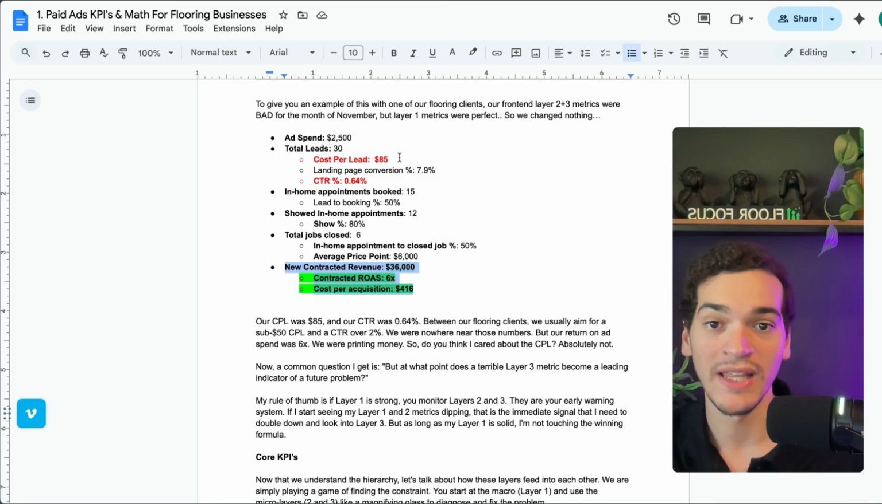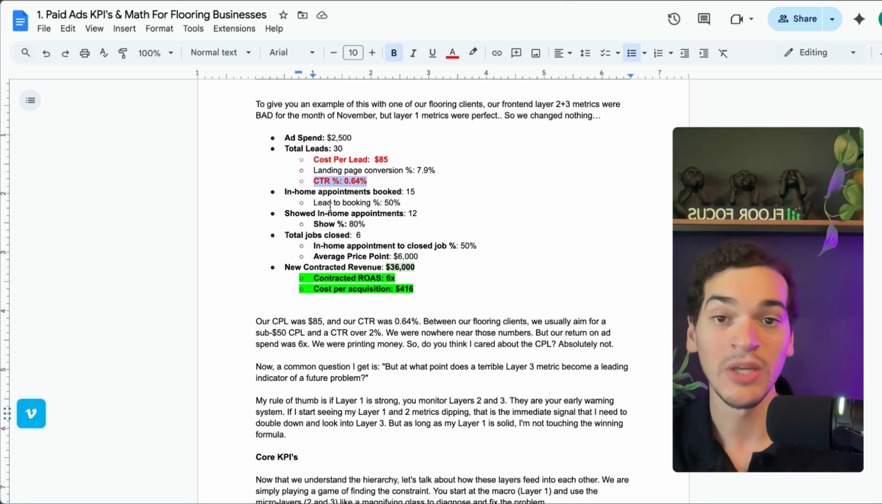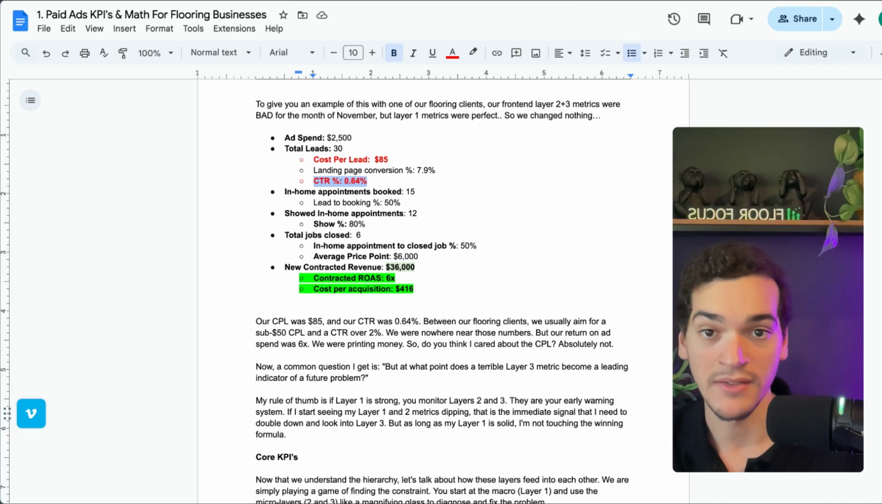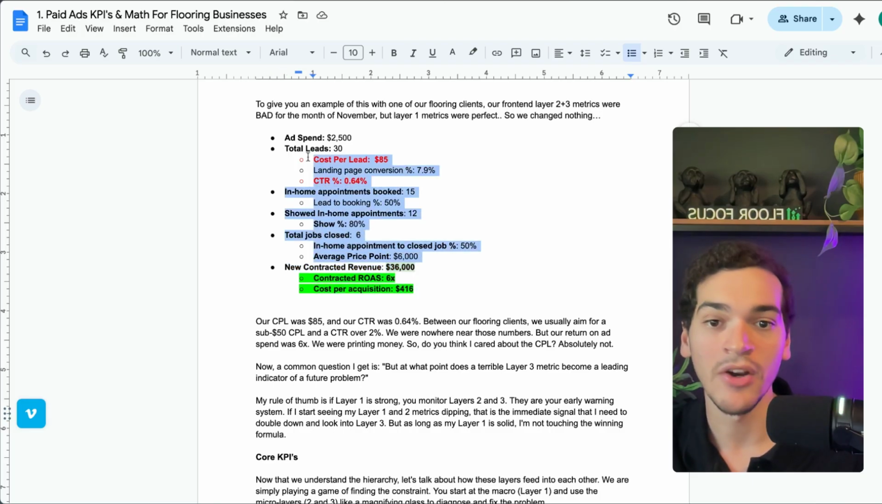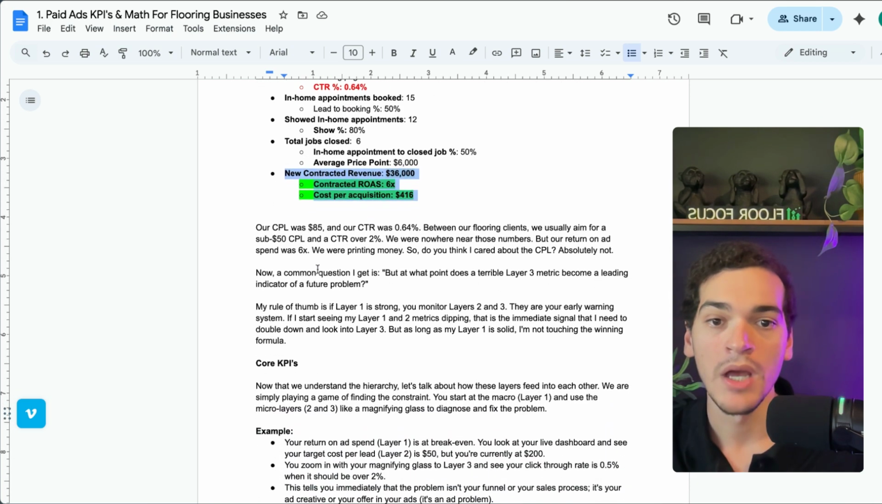However, you can see in here the cost per lead and the click-through rate was 0.64, where normally we're looking at on average around 2%, so it was 4 times worse. And then the cost per lead, normally we're looking at 30 to 50, so this is 2 to 3 times worse, but still the layer 1 metrics were good. So that means, hey, this doesn't matter. We don't care about the layer 2 or 3 metrics if the layer 1 metrics are correct, right?